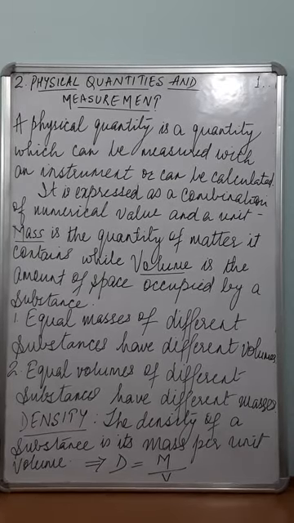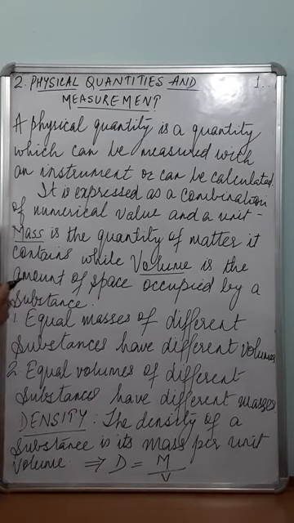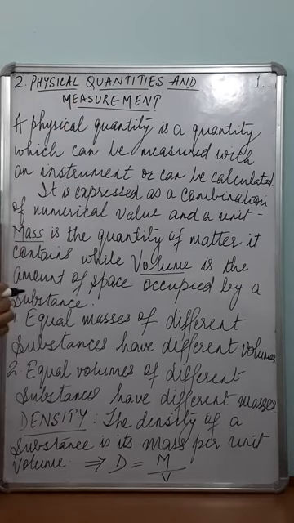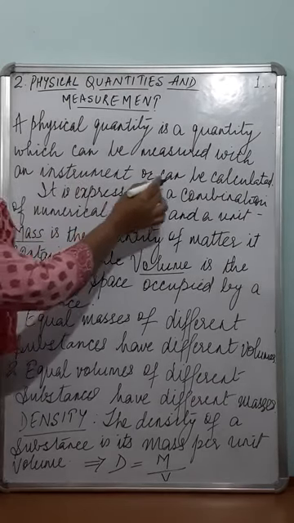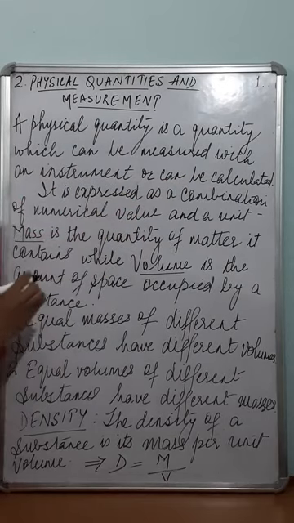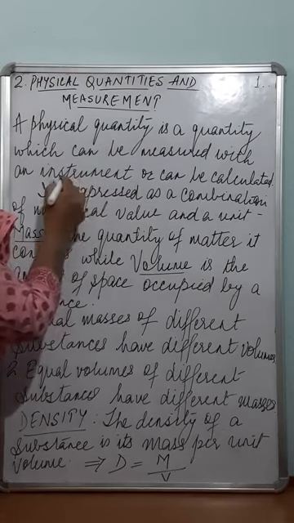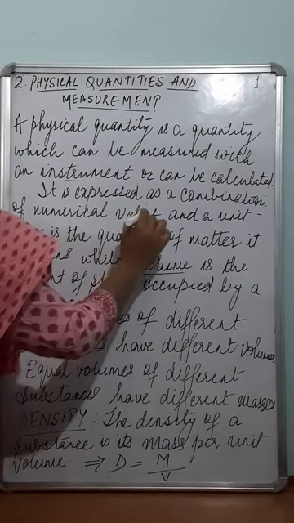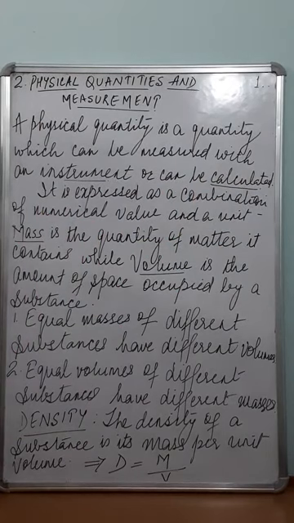Good morning, children. Let us start with the second chapter, physical quantities and measurement. First, let me define what is a physical quantity. A physical quantity is a quantity or a phenomenon which can be measured with an instrument or can be calculated accurately. Okay? Any quantity which can be calculated accurately or can be measured with the help of an instrument is termed as a physical quantity.